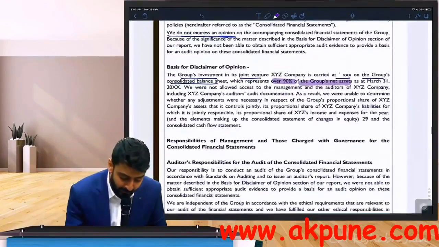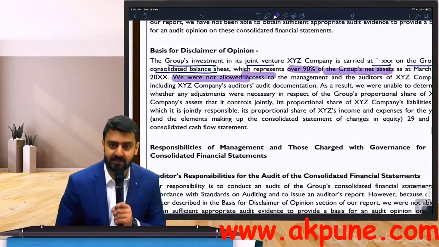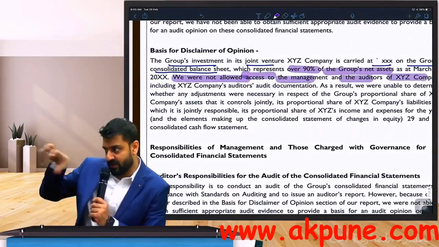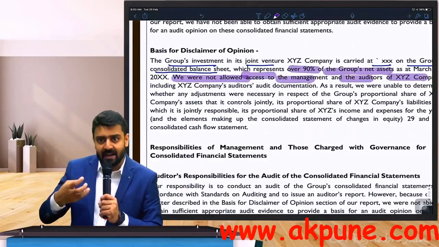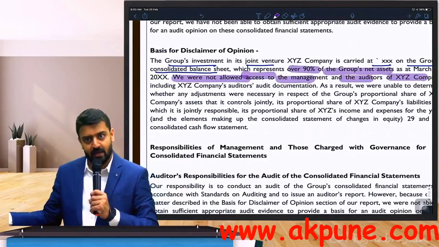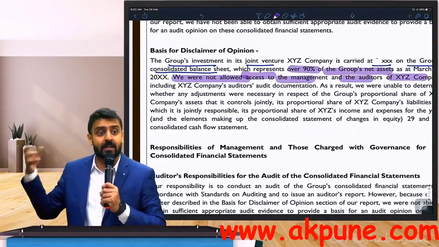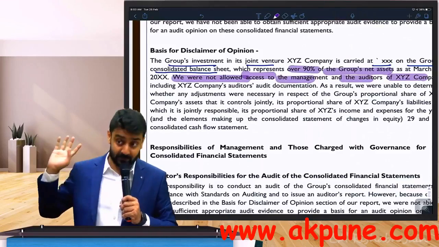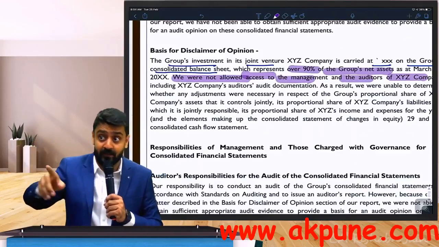Now go ahead. We are not allowed to access the management and auditors of X, that joint venture company, whose numbers are included on my balance sheet. I do not have access to that joint venture's management. I do not have access to the entity altogether. I cannot access their books of accounts. Can I say I'm unable to obtain audit evidences? And can I say I'm unable to obtain sufficient and appropriate audit evidences?